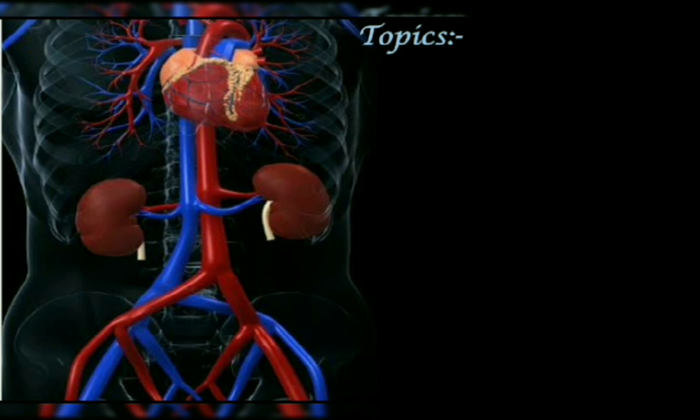Now, the topics that we are going to cover in this part: number 1 is the excretory system in man. Here we will discuss especially the kidney.